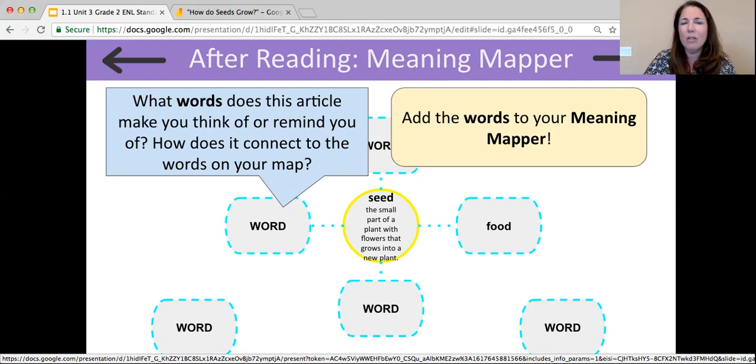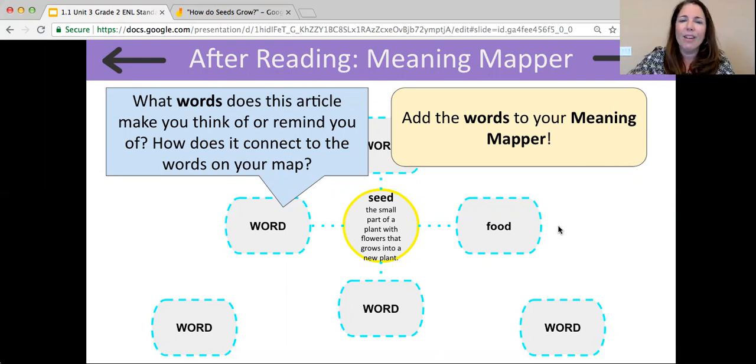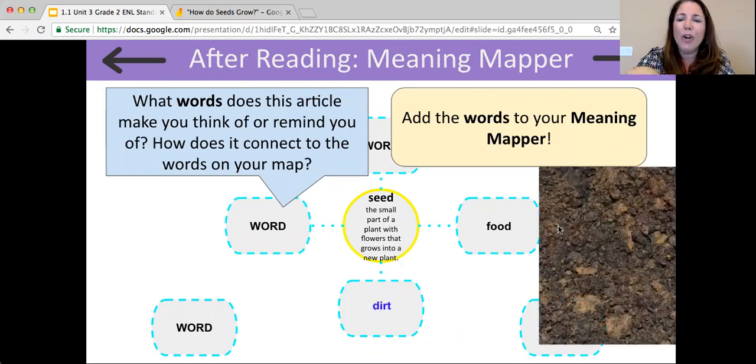After reading this article, what made you think of the word seed and how does it connect to the words on your map? Let's take a moment and do that now. So today I was thinking that the word dirt reminded me of the word seed, since we need dirt to plant and grow the seeds that will grow into a flower or a plant and maybe even produce some fruits or vegetables.